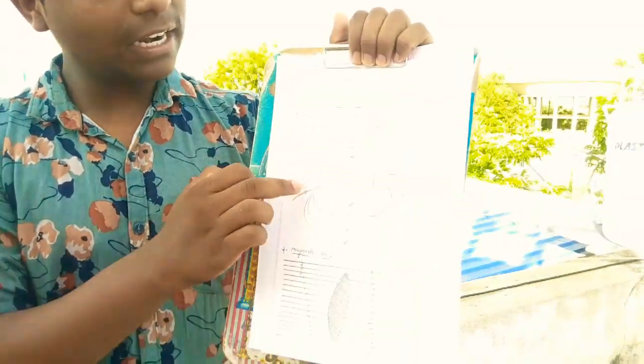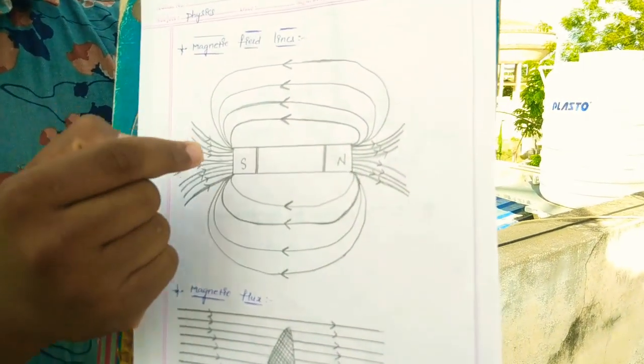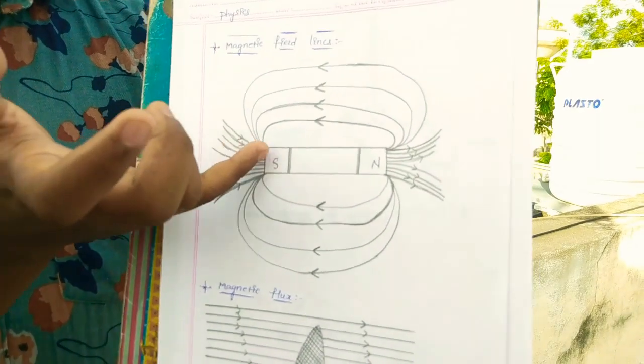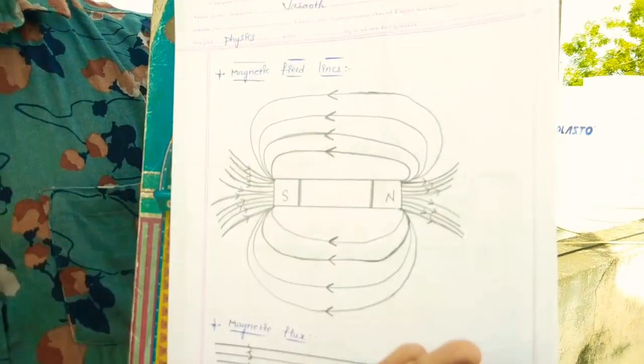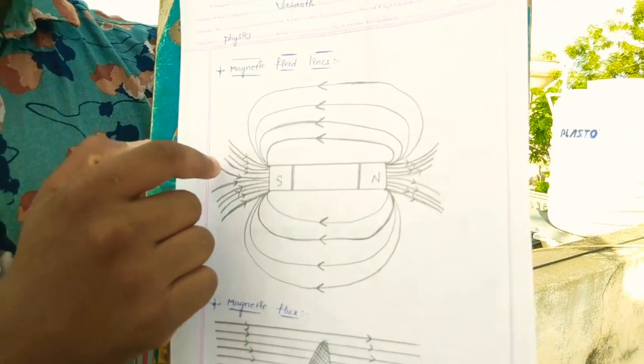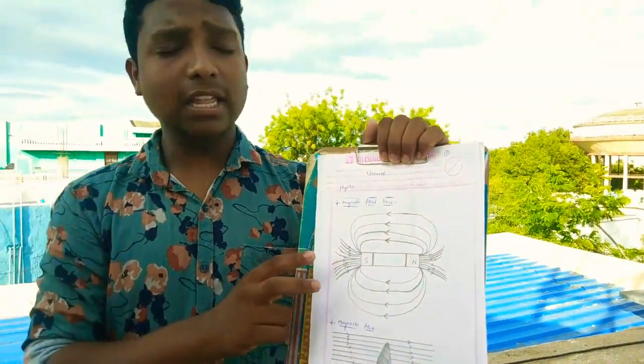This is the structure of magnetic lines. Here one bar magnet is there, with a south pole and a north pole. Here the south pole is releasing the waves and the north pole is also releasing the waves. These are the magnetic lines. By the magnetic lines, the electric current will be produced. The magnetic field is defined as B.